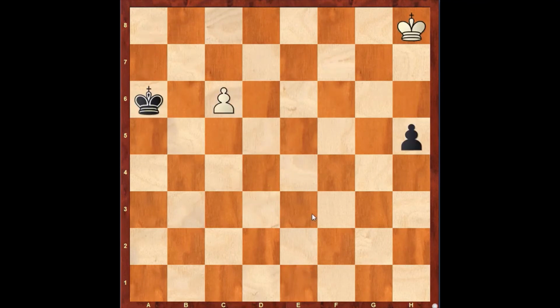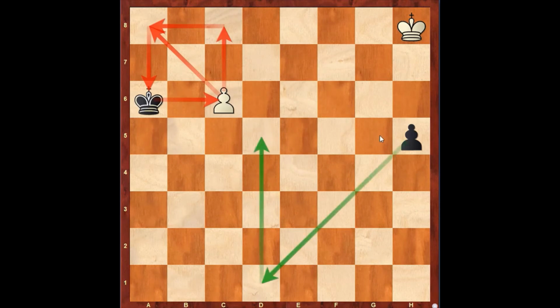Let me show you another example based on the concept of the rule of the square. Here it is white to play and draw. Let's analyze this position. The black king is already in the square of the pawn. Hence black has no problems in this position, whereas the white king is far away from the square of the h5 pawn.